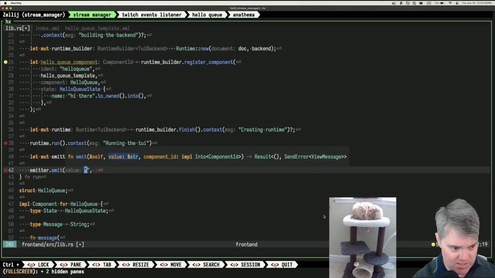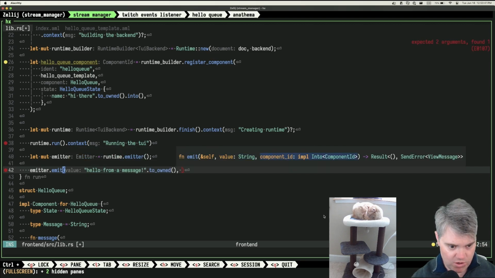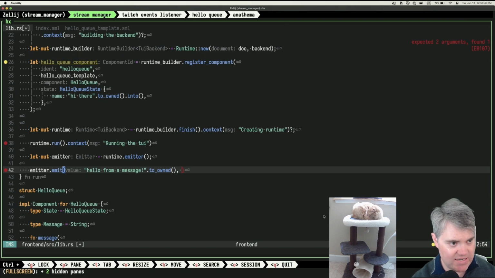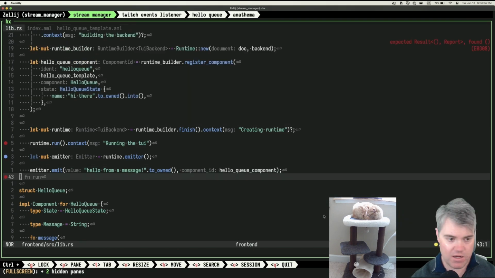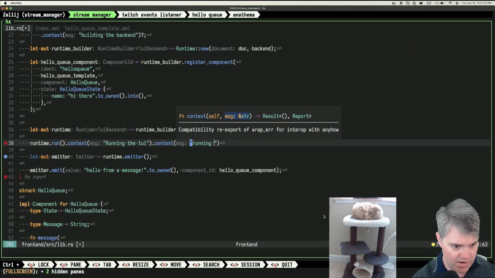So the value is going to be the string, right? So we're going to say hello from a message to own that. And then the component ID is going to be the hello queue component. What did I do wrong? Expected result. That's why. Oh, I already did context.